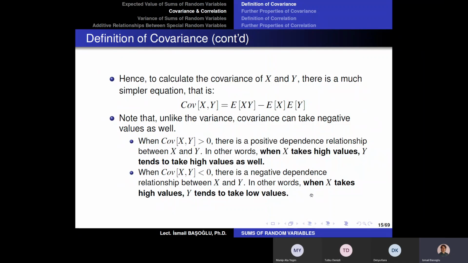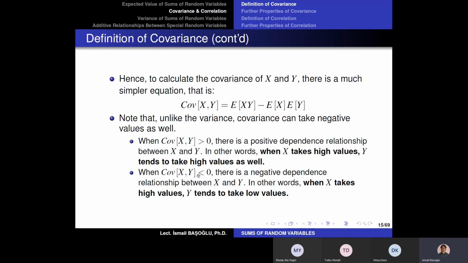Or vice versa. If the odometer value is low, because the automobile is not used very much, the expected value of the price is going to be high. So therefore, there is a negative dependence. If one of them goes down, the other one increases. There is a negative dependence between these x and y values, and therefore its covariance should be negative.